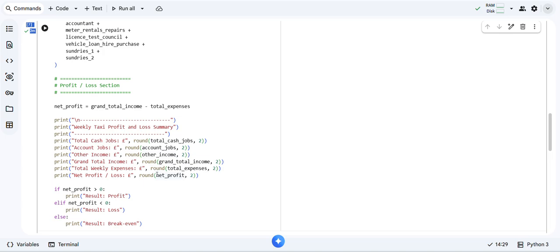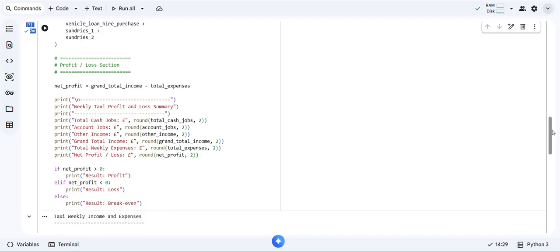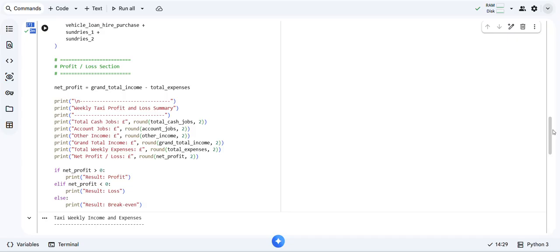That's a formula, round, total cash job rounded. This is needed because I told you the pound sign was just text. It's not like Microsoft Excel, where we told it to format; here it's not been formatted. So for currency, usually only two places after the decimal, it's not going to be like 6 or 9, so that's going to be rounded off to 2 places. To make it more professional, there's no such thing as half a penny anymore.